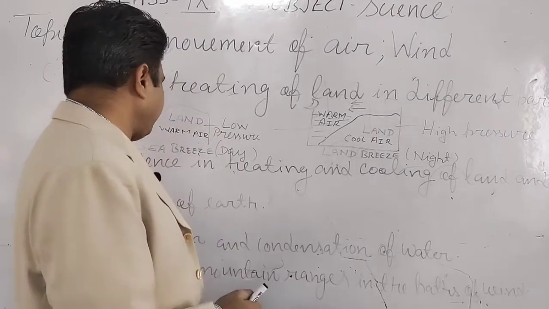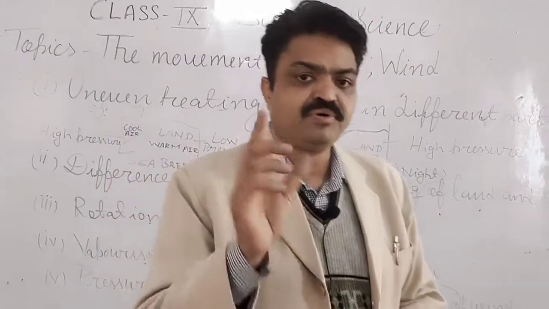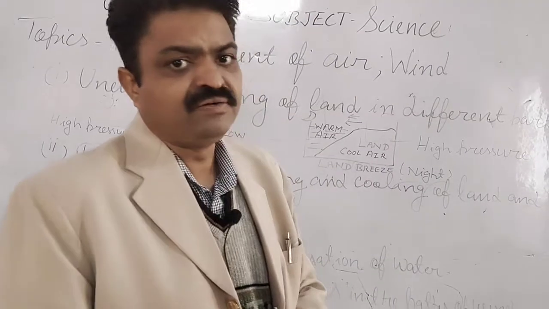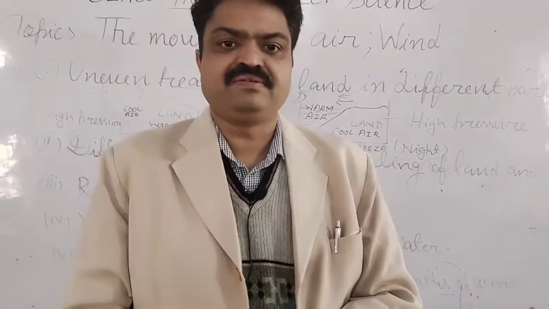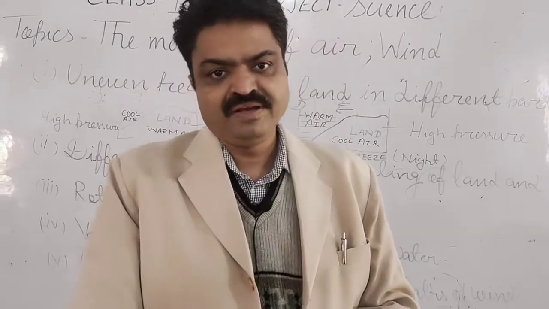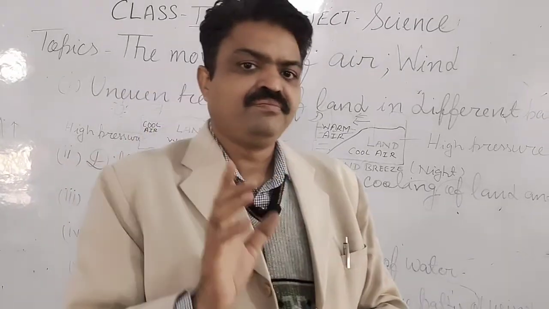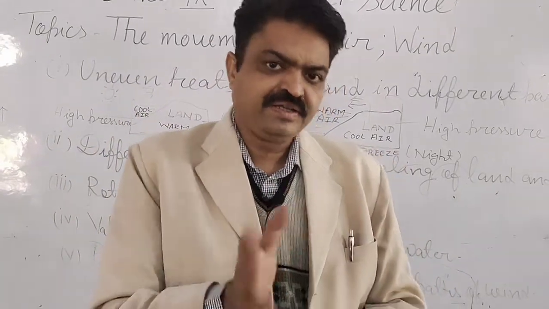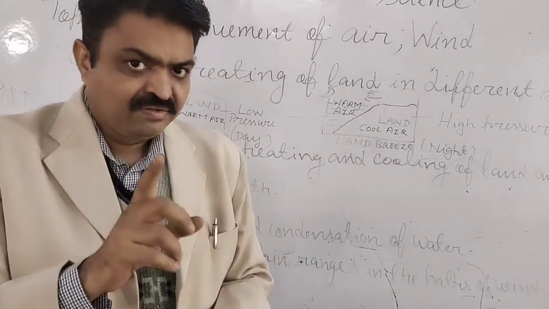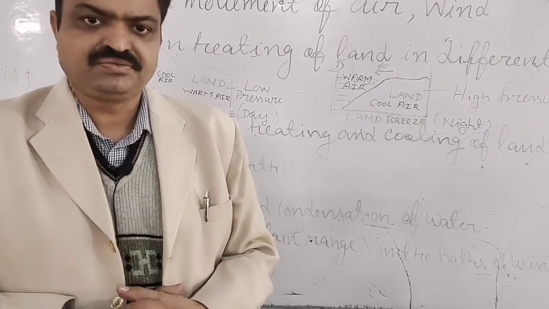Next is the mountain range. It is also a very important factor from which the wind blows, student. As you know, student, a mountain works as a barrier to the air or a barrier against the enemy. Like our country is surrounded in the north by the Himalayas, and it is protecting us from the enemies from the China side. In this way, it also protects us from the air, student.